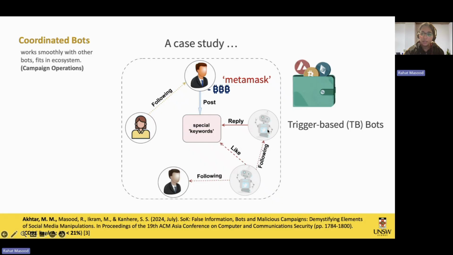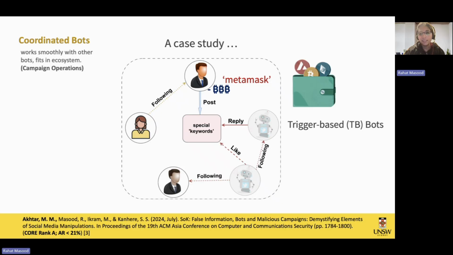And that bot actually is, as I said, behaving like a user. It has followers, it likes the tweets and all that, just like a normal user. So that is called a trigger bot. Trigger bot means that they are scripted in a way that if somebody writes some word, they will reply or post something into that user account just to coordinate with the user. So they are called trigger bots.